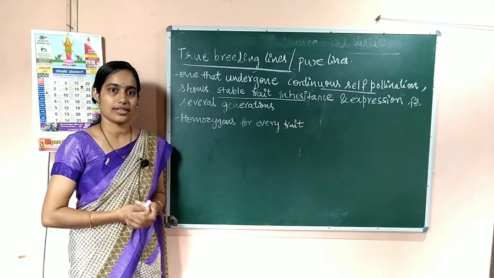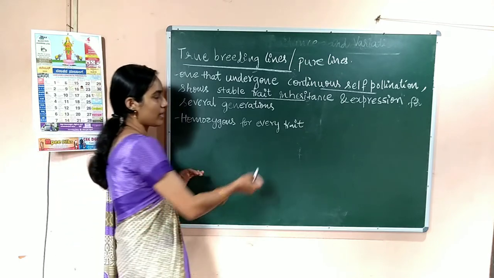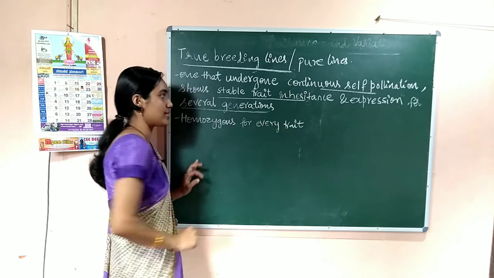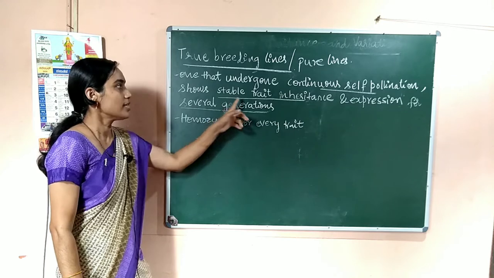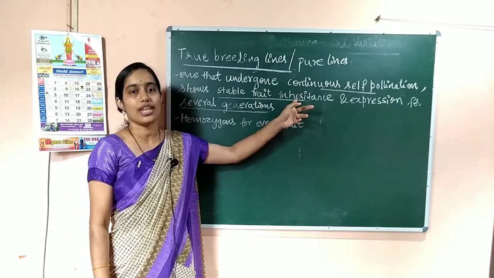Even if we cross them for many generations, they show stable trait inheritance for several generations. That means they don't show any variation.